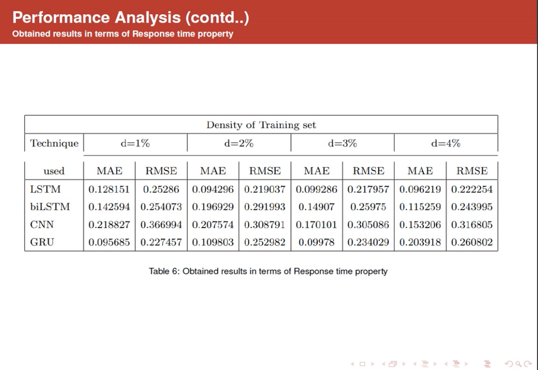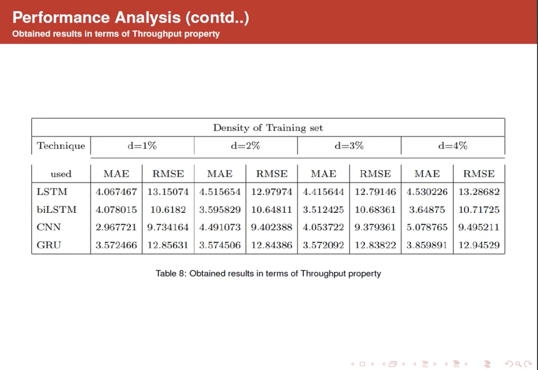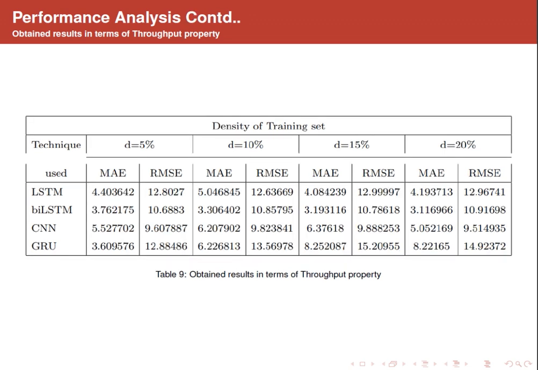This is the obtained result in terms of response time property. Here the densities of training sets are 1, 2, 3, and 4%. These are the results in terms of response time property for training data densities of 5, 10, 15, and 20%. This is the obtained result in terms of throughput property for training set densities of 1, 2, 3, and 4%. And these are the results in terms of throughput property for training set densities of 5, 10, 15, and 20%.